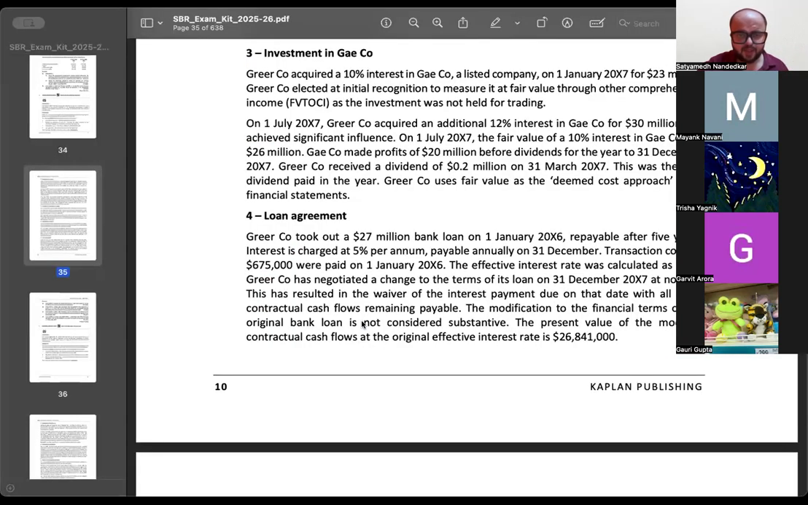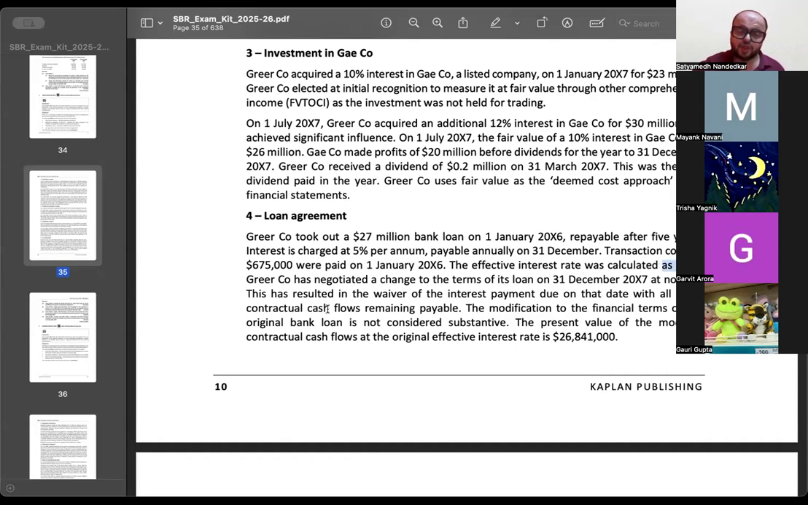गलती से ये खोला. ये देखो. Greer company took out a 27 million bank loan on 1st of Jan 2006, repayable after 5 years. Interest is charged at 5% per annum, payable annually on 31 December. Transaction cost of 6,75,000 were paid on 1st of Jan. Effective interest rate calculated as 5.6%.